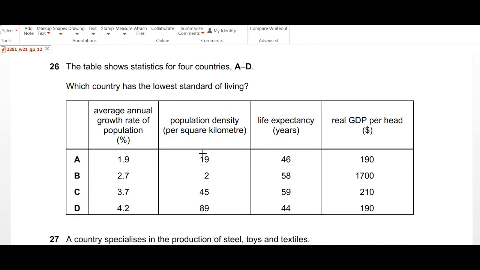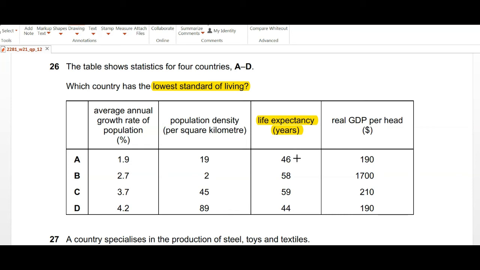Moving on to question number 26. The table shows the statistics for 4 countries. Which country has the lowest standard of living? Okay, so whenever we are talking about the standard of living, and you have been given some sort of data, it's always smart to look at the life expectancy first of all. When the standard of living is high, life expectancy will be high, and when the standard of living is low, life expectancy will be low.